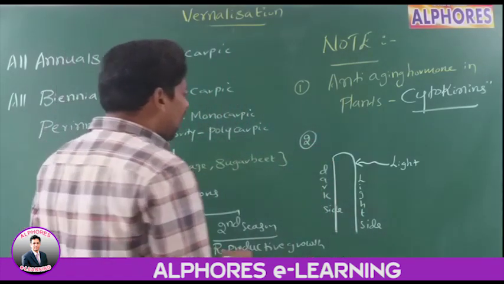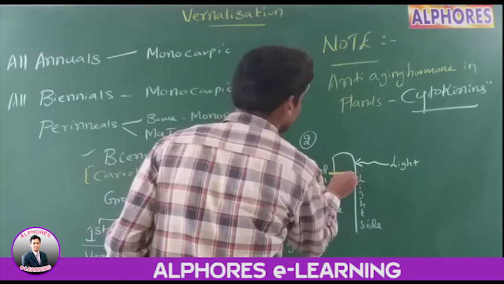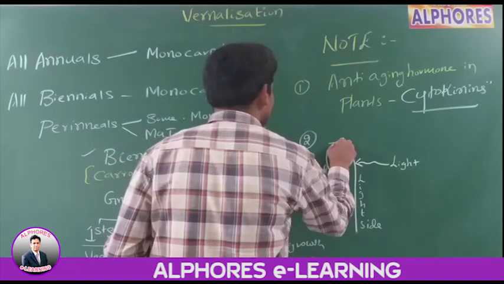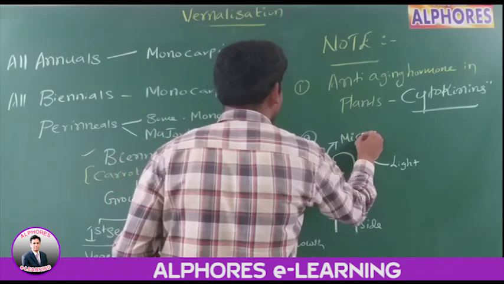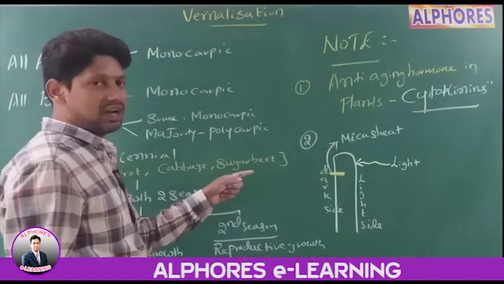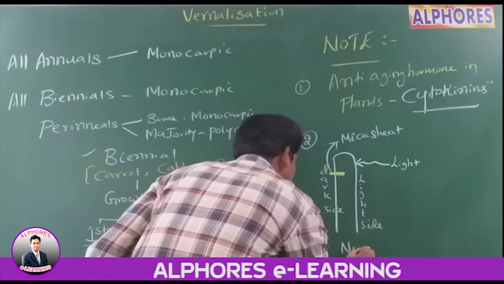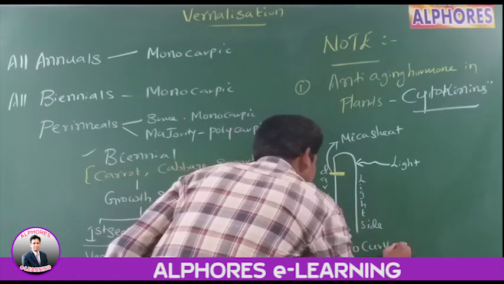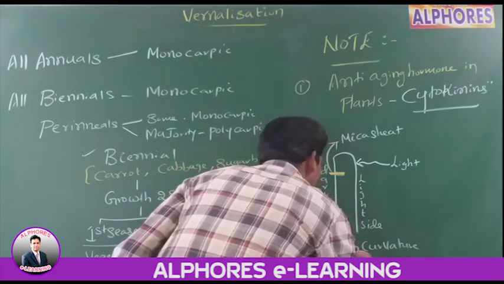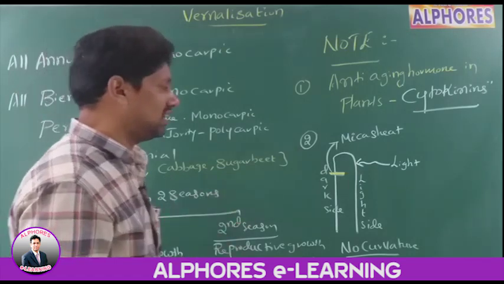Now listen, on the dark side I am inserting a mica sheet. If a mica sheet is inserted on the dark side, then no curvature is seen. Curvature means bending. Bending of the coleoptile does not take place.